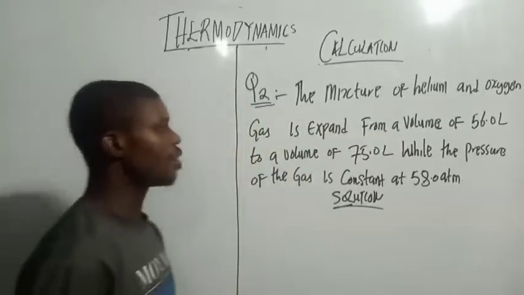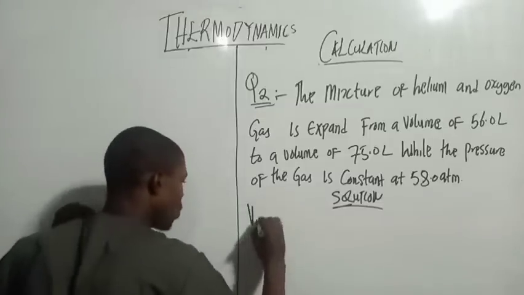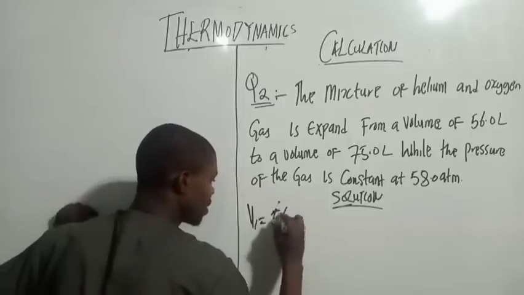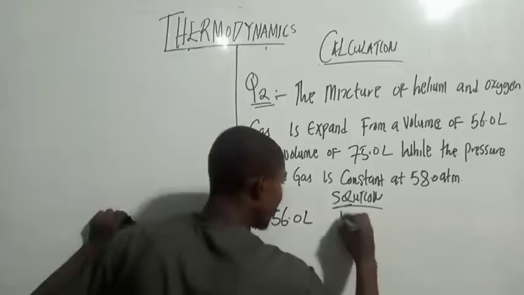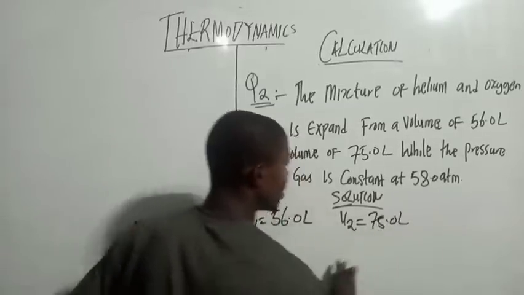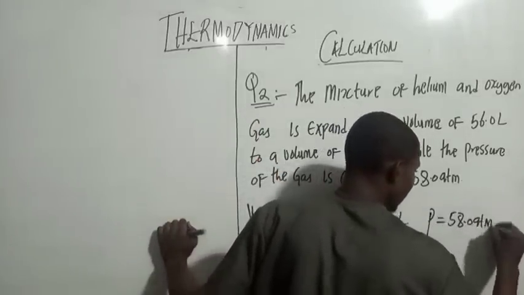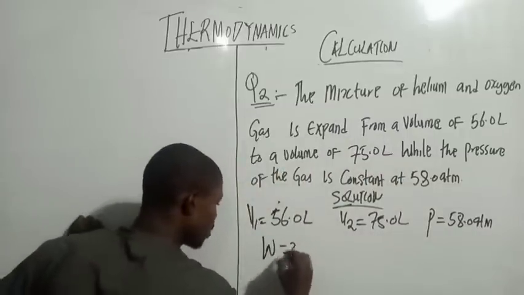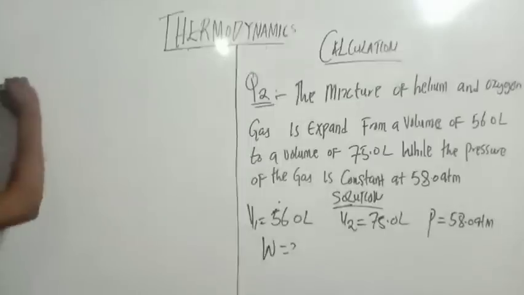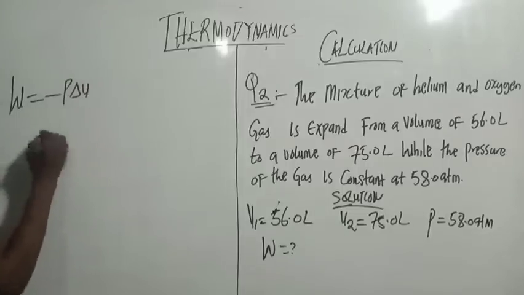You see that the mixture of helium and oxygen gas is expanded from a volume. So you have my first volume, V1 equals 56.0 liter. My V2 is 75.0 liter. Now my P is equal to 58.0 atm. That's not the work done. What is the work done? Now because they say it expands, it's going to be negative. So W is equal to minus P change in V, right? Remember this change in V is V2 minus V1.